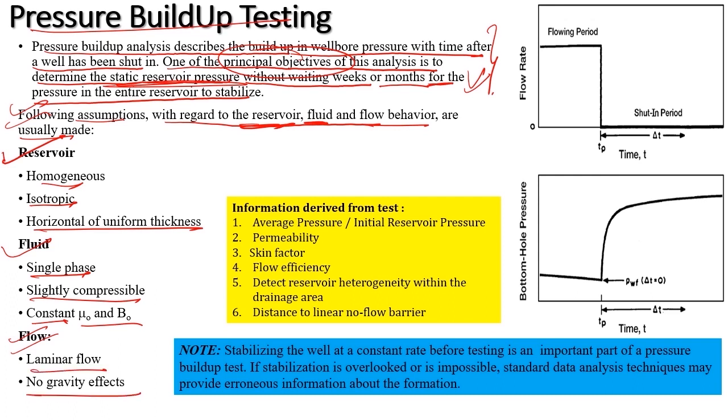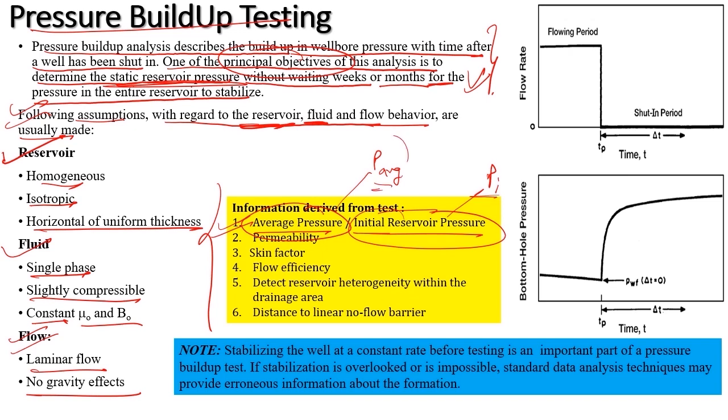Now coming to the information derived from this test, I can get an average or initial reservoir pressure. Again, I have discussed average reservoir pressure and initial reservoir pressure. Let's say I have a new well drilled in a reservoir. If I go for a buildup test at that time, I will get the initial reservoir pressure. Let's say after 20 years of producing the well, that means after depleting the reservoir, I go for a shut-in and record the pressure. Whatever I get is my average reservoir pressure, P average. So that's the difference between both.